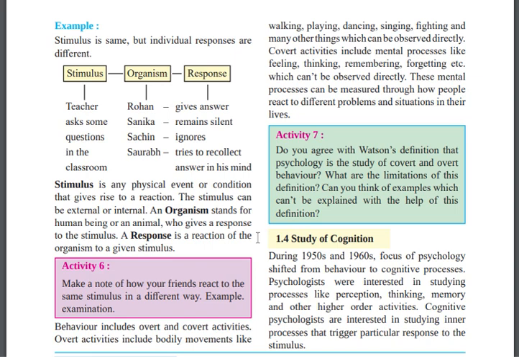You are walking and you saw four dogs standing in front of you. So the external stimulus will be the dog, and you are the organism, and you will respond. Another example, whenever the rain is happening, the external stimulus is the rain, and you are responding, you are opening the umbrella. That is called stimulus, organism, response.